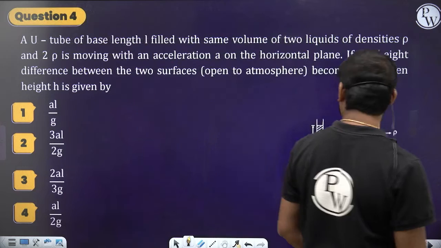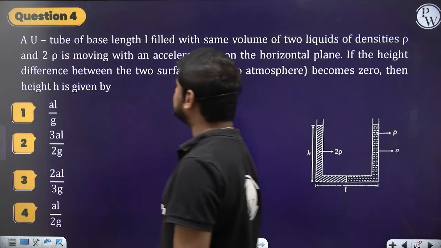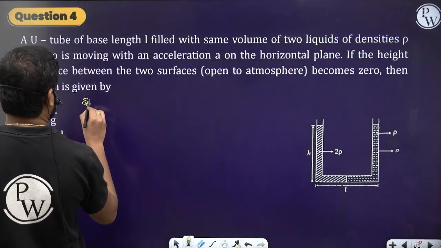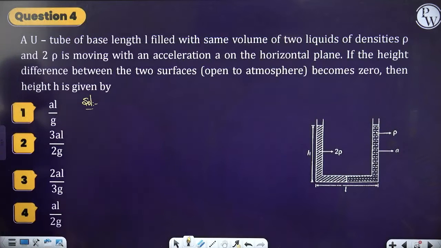Chalo, so let's move further. So try this question. Let's try this question on your own. Read the question first.